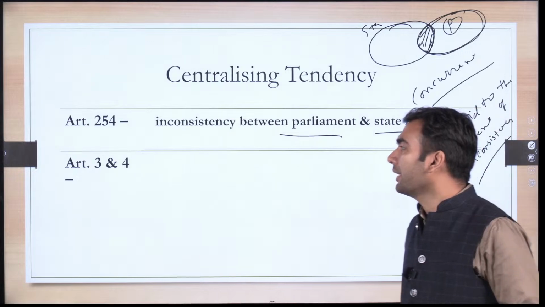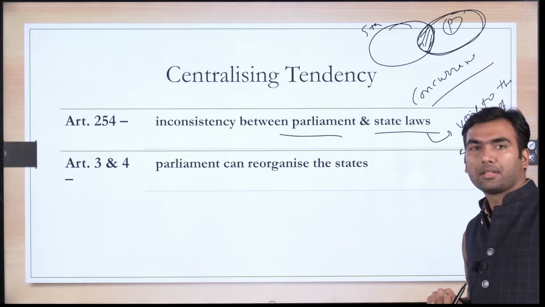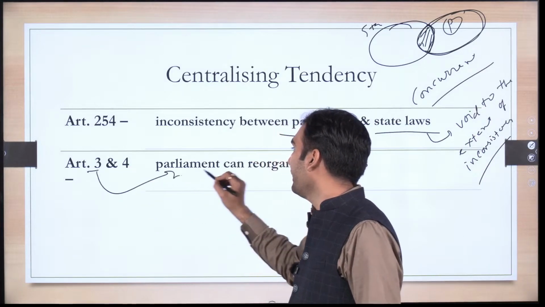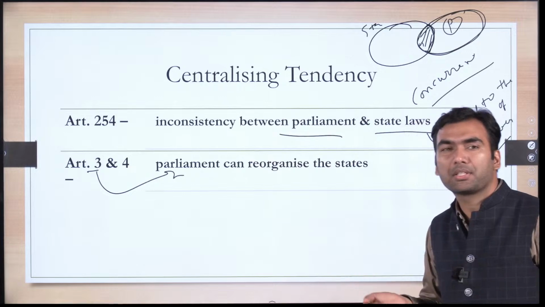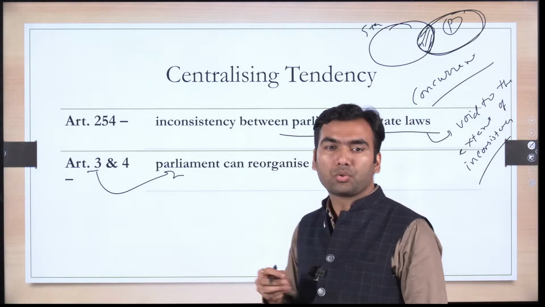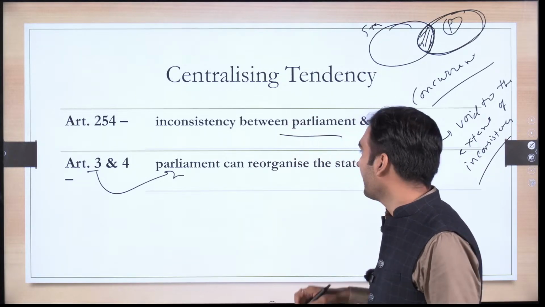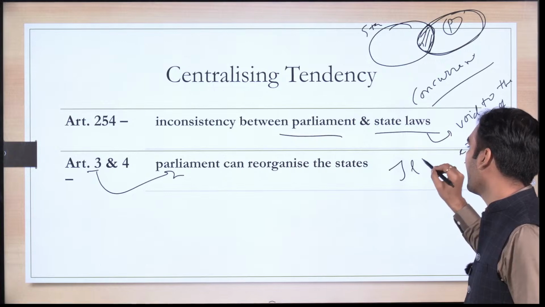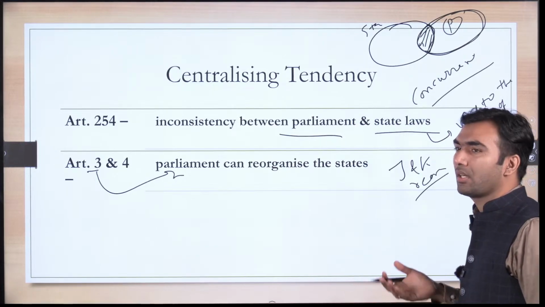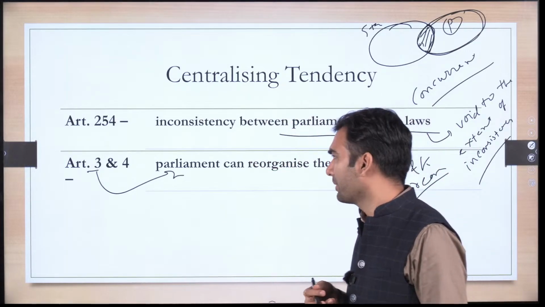Next is Article 3 and 4. Parliament can reorganize the states. This is something which is there in Article 3. Article 3 says that Parliament can reorganize the states, change its name, change its boundary, merge two states, and so on. All the possibilities are there, all the powers are there with Parliament. You can give the example of Jammu and Kashmir reorganization, or you can give the bifurcation of Andhra Pradesh into Andhra Pradesh and Telangana. There are so many examples.